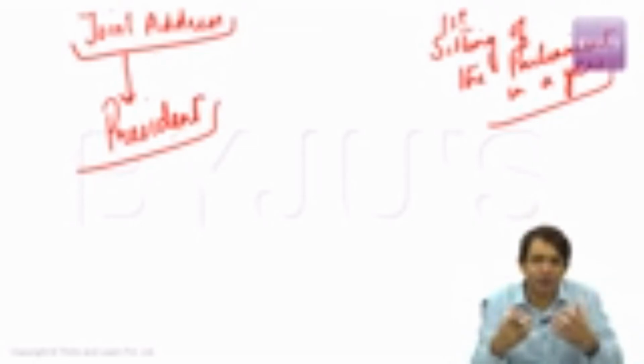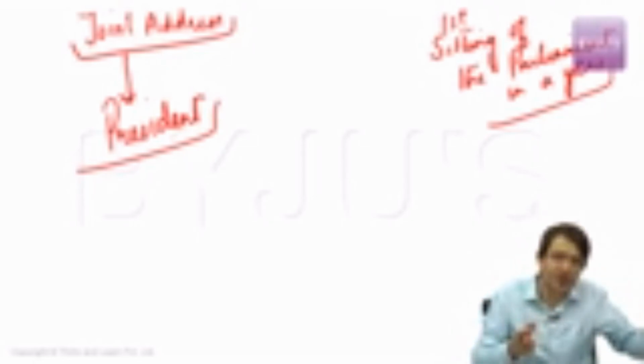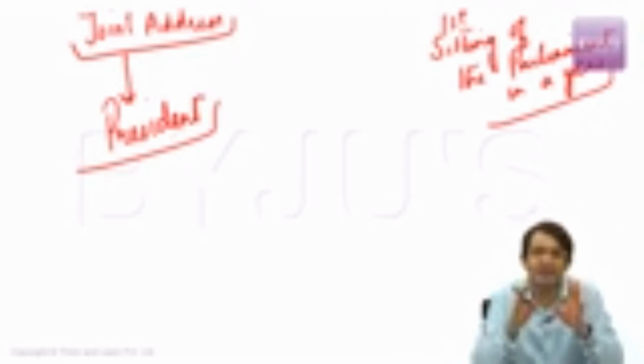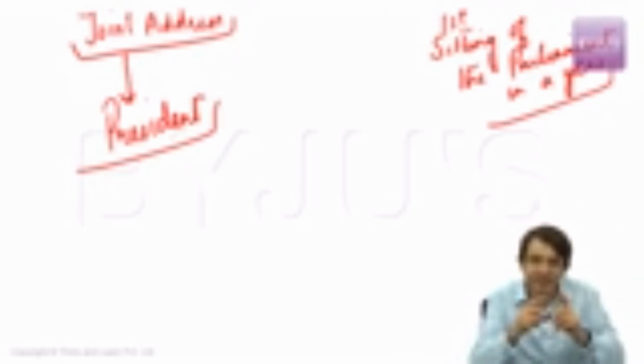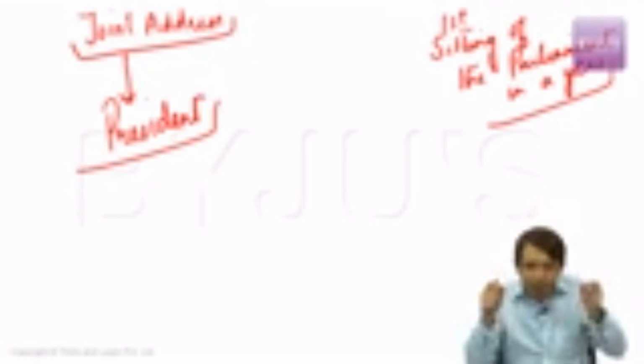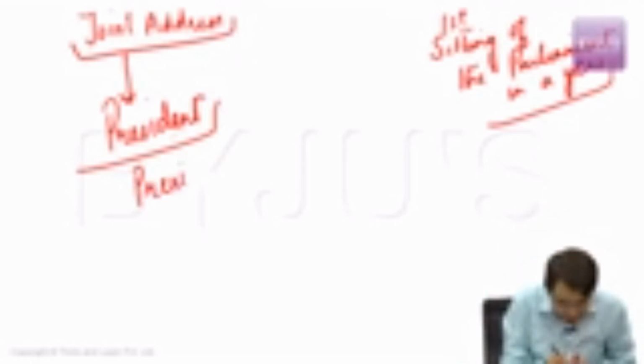Also, we talk about that as soon as the elections to Lok Sabha are over, newly constituted Lok Sabha comes together in association with the Rajya Sabha members. Both these members are together addressed by the President of India. This is what we call presidential address. But not only after elections. We also see that the first day of the first session of Parliament in a year, that means budget session, the President of India addresses both houses of the Parliament together. This is what we call presidential address.